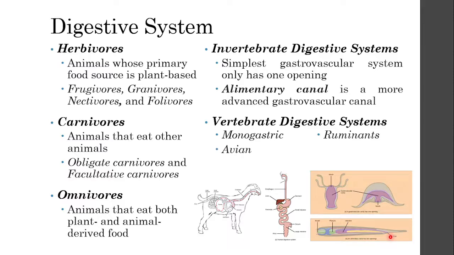And then we have another type of digestive system for our vertebrates, which is called the ruminants. Ruminants, mostly these are cows, goats, sheep, are vertebrates that have about four stomachs. And there's actually a reason for that. The main reason is that most of the food that they consume is cellulose. Cellulose are starches that come from plants, and these are very difficult to digest.